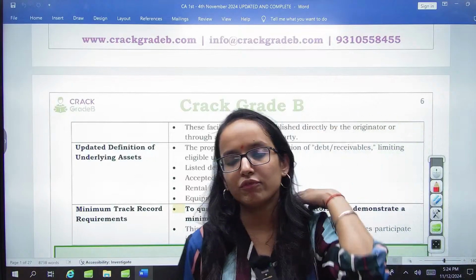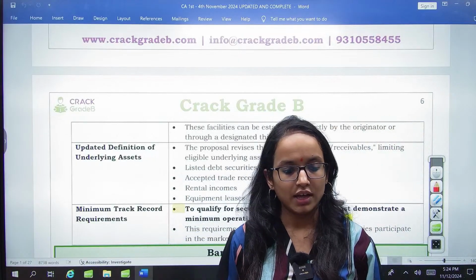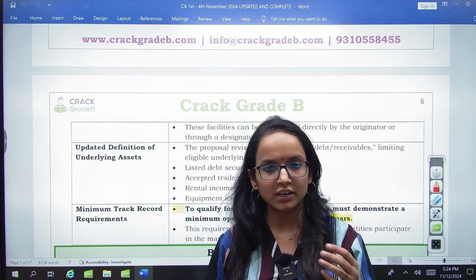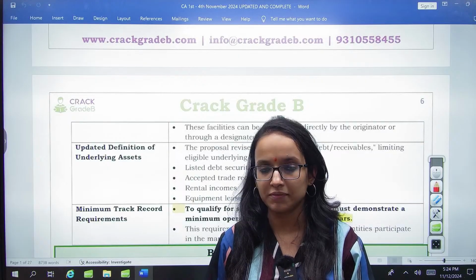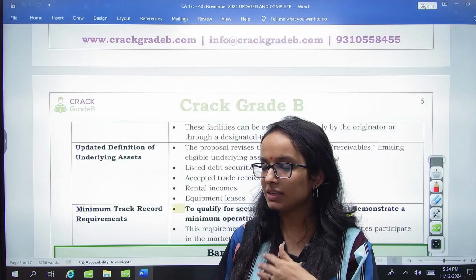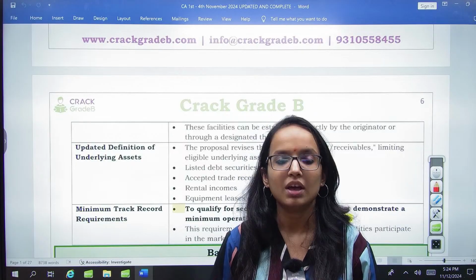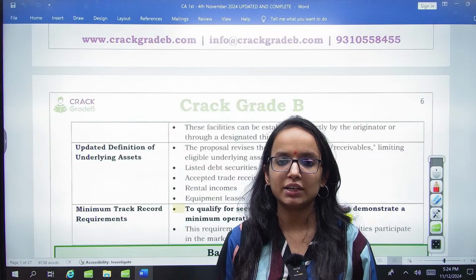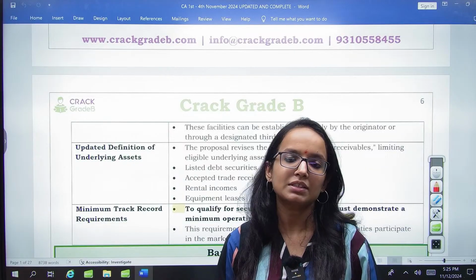We have seen what REITs are, what InvITs are, and I have explained the guidelines for REITs and InvITs. We have seen the interest rate swap and its application in REITs and InvITs. Then we have seen these guidelines for the securitization process. So these were some of the guidelines which I talked about in the current affairs class held today.